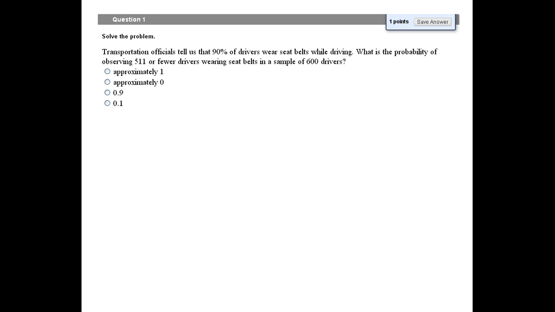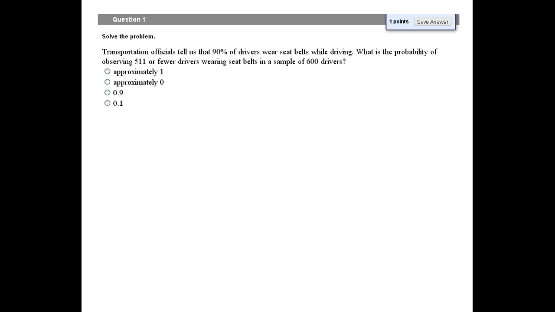Let's read this example. Transportation officials tell us that 90% of drivers wear seatbelts while driving. What is the probability of observing 511 or fewer drivers wearing seatbelts in a sample of 600?